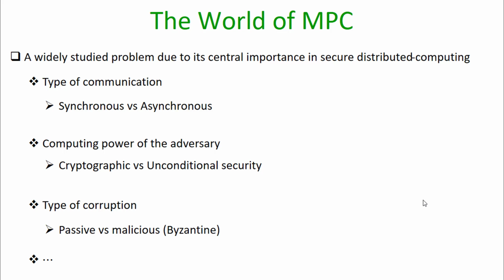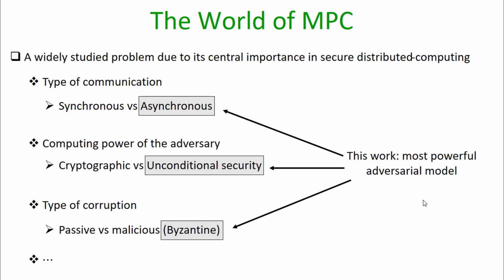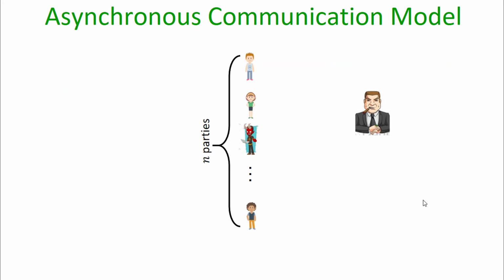Depending upon the type of corruption, we can have either passive corruption. Passive corruption means the corrupt parties follow the protocol instructions correctly. Or we can have malicious or Byzantine corruption, where the corrupt parties can deviate from honest behavior in any arbitrary fashion. So in this work, we consider the most powerful adversarial model, namely we consider a communication setting which is asynchronous. We assume that the corrupt parties have unbounded computing power, and that's why we cannot make use of any cryptographic tools. And we assume that our adversary is malicious.